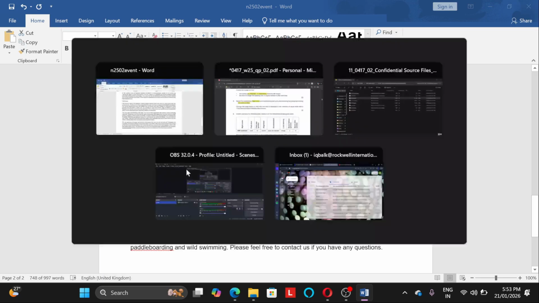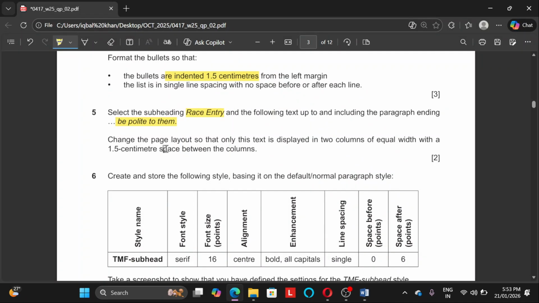All right, we selected now. What is next? Change the page layout so that only this text is displayed in two columns of equal width with 1 centimeter space between the columns. Okay, so now here they are asking us to make it as a two column, and the space between the columns we need to put as 1.5 centimeter.